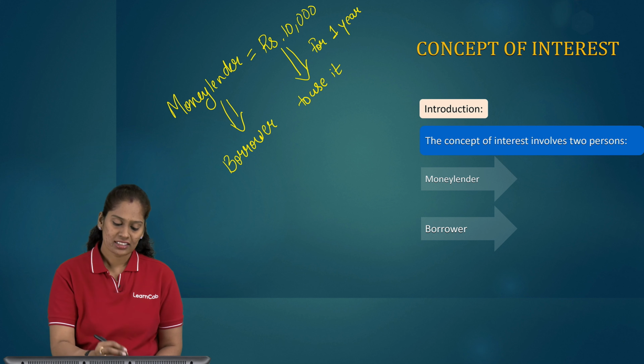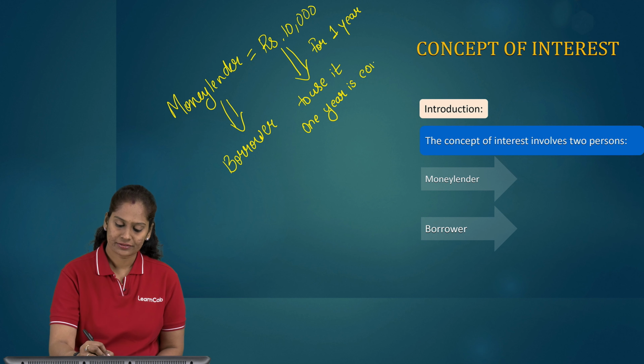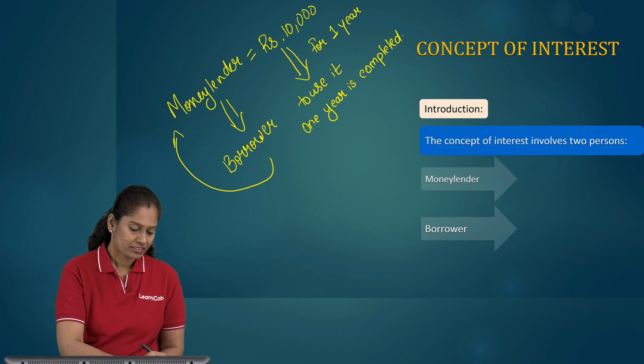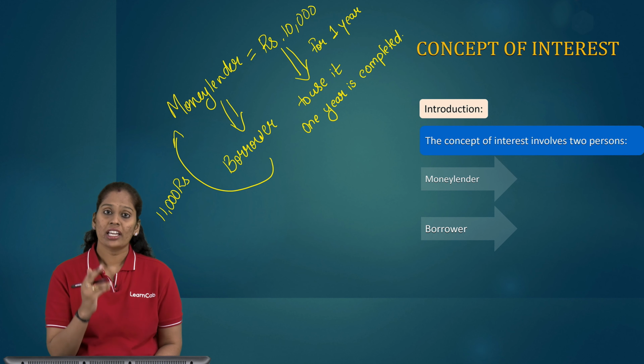So once 1 year is completed, the borrower is going to pay 11,000 rupees to the money lender. So he took 10,000. After 1 year he is paying 11,000.